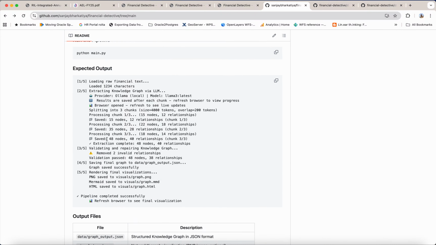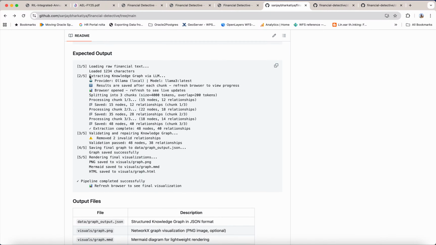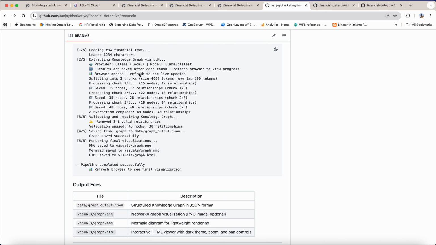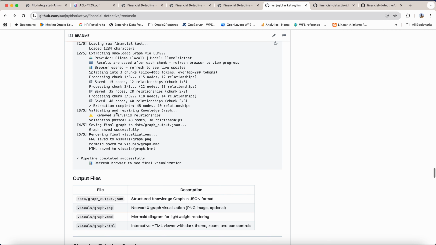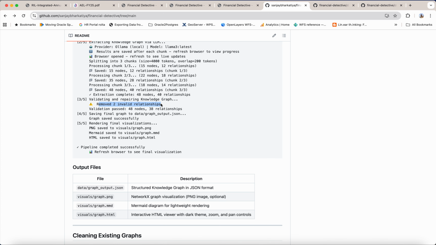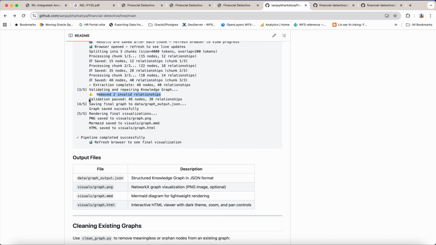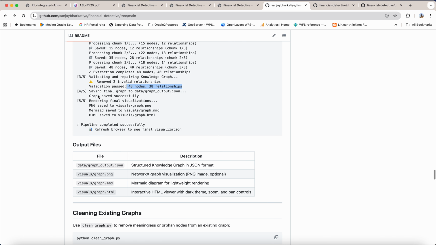The output looks like this. This is the pipeline output. It first loads and displays your number of characters, then extracts the knowledge graph by LLM. It shows the provider, the model name, and then starts the chunking part. Each chunk is processed separately, and once all nodes and relationships are completed, it validates and repairs your knowledge graph. Unwanted relationships get removed, and after complete validation, in this example 48 nodes and 30 relationships have passed.